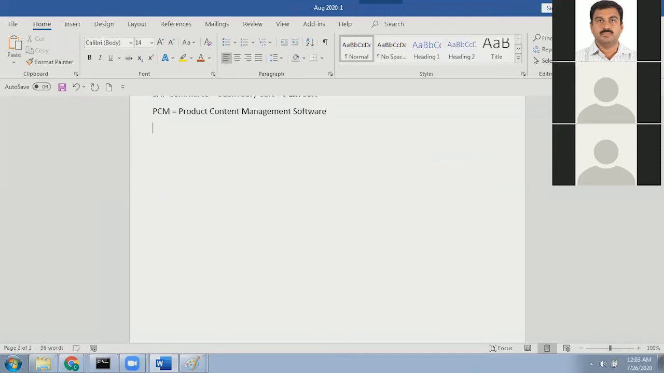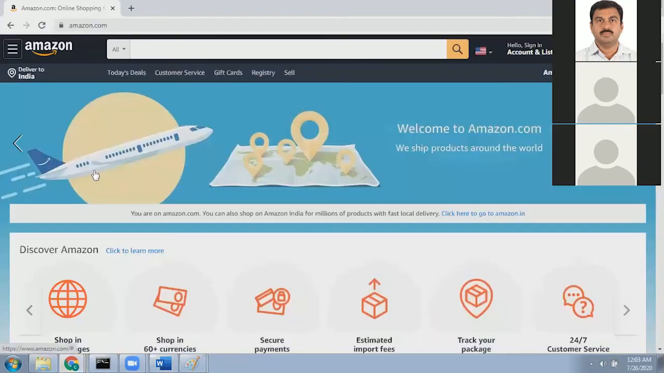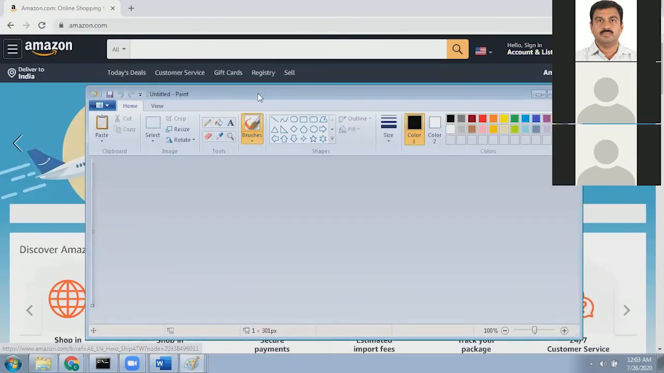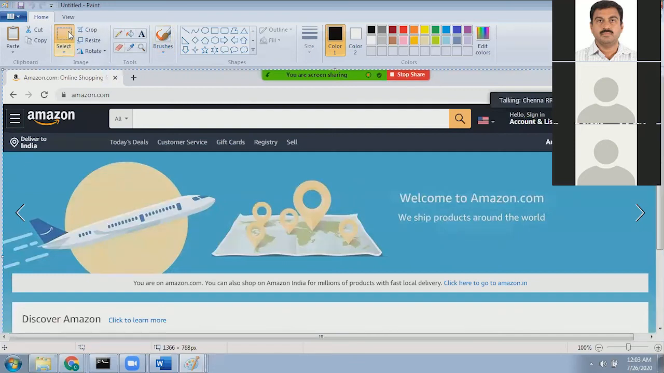Product content management. So what does that mean? Let's take the simple examples and see. Let's go to Amazon.com. Whatever you see in the landing page is called content. So everything here is called content.